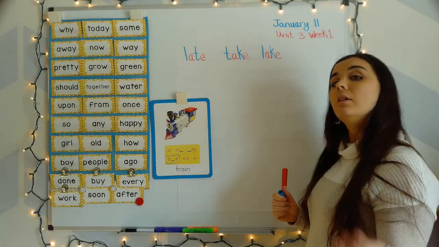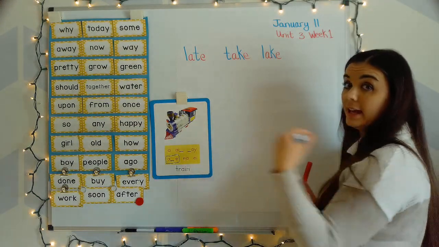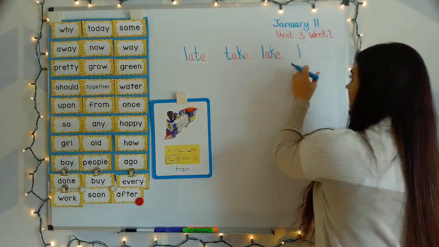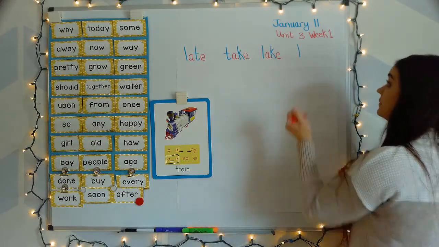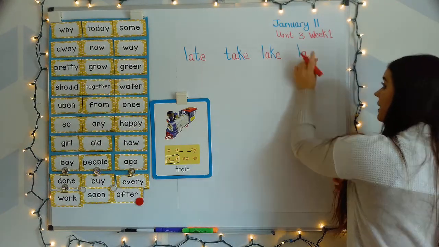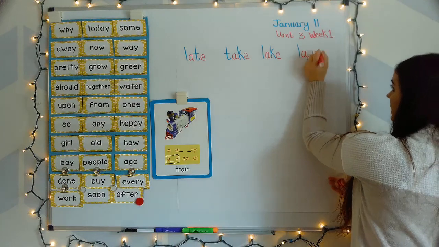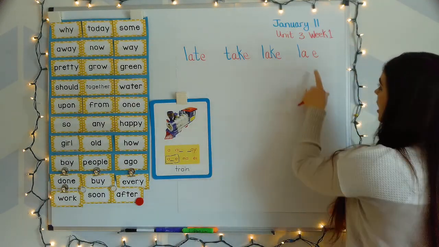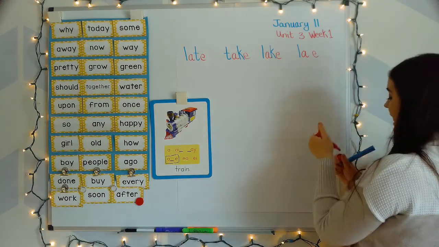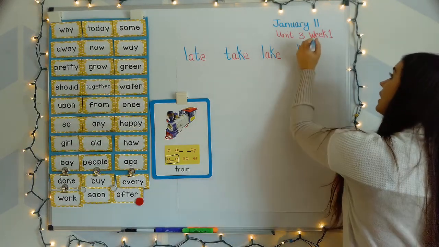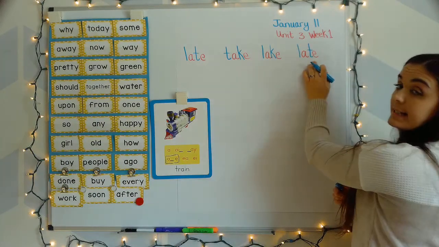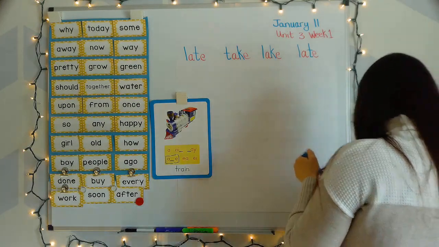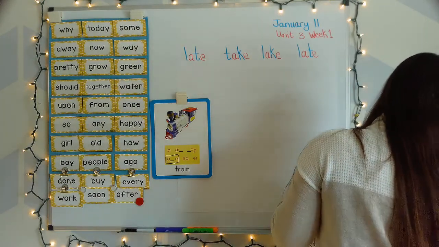All right, next word. Lane. Your turn. L, a, n. Lane. L says l. A and its buddy E say A, like the train car. L, a, lay. And T says t. L, a, t. Late.